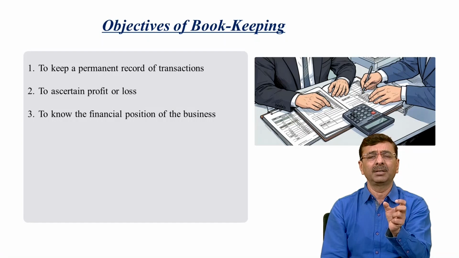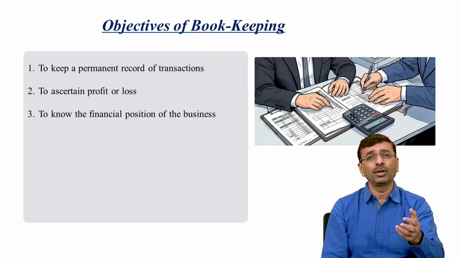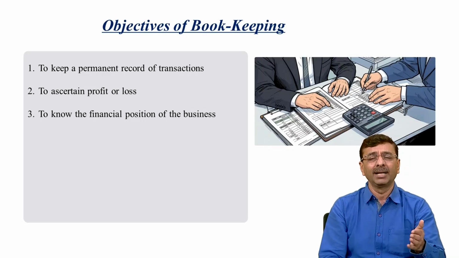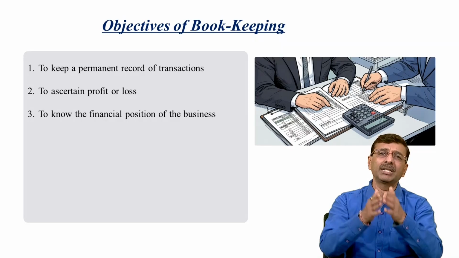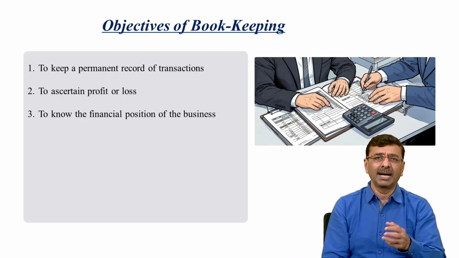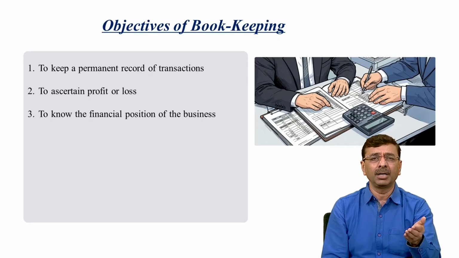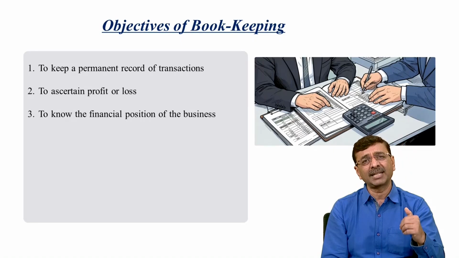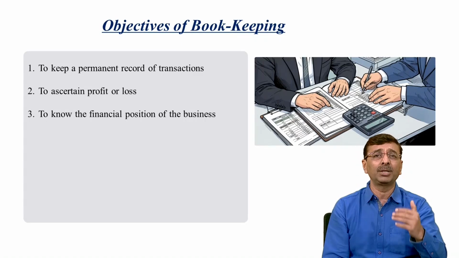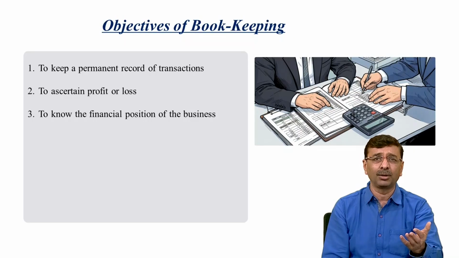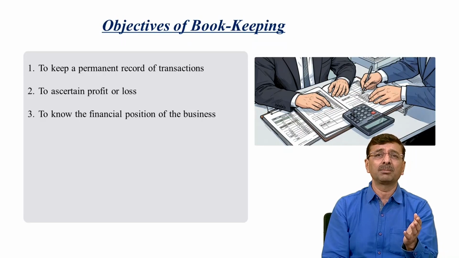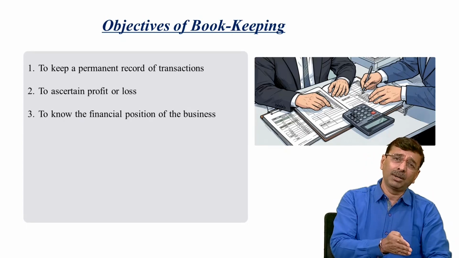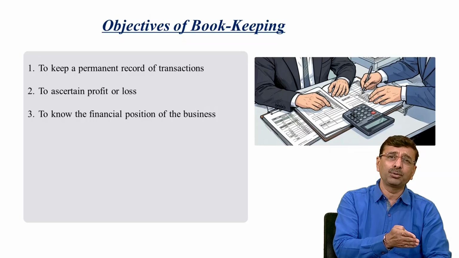The promoters, owners, or partners want to know the position of the business at the end of a specific period: whether you are earning a profit or loss, whether you have more or fewer expenses, whether the revenue is doing well, how much assets you carry, and how much capital investment you brought into the business.